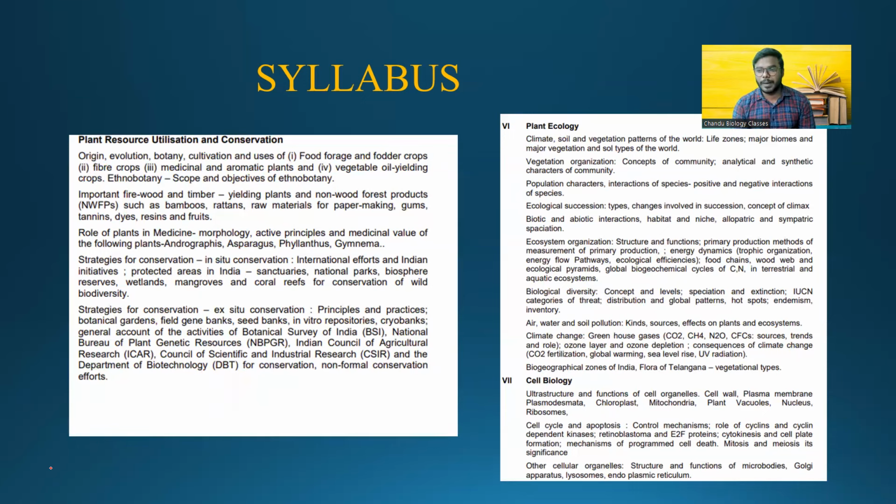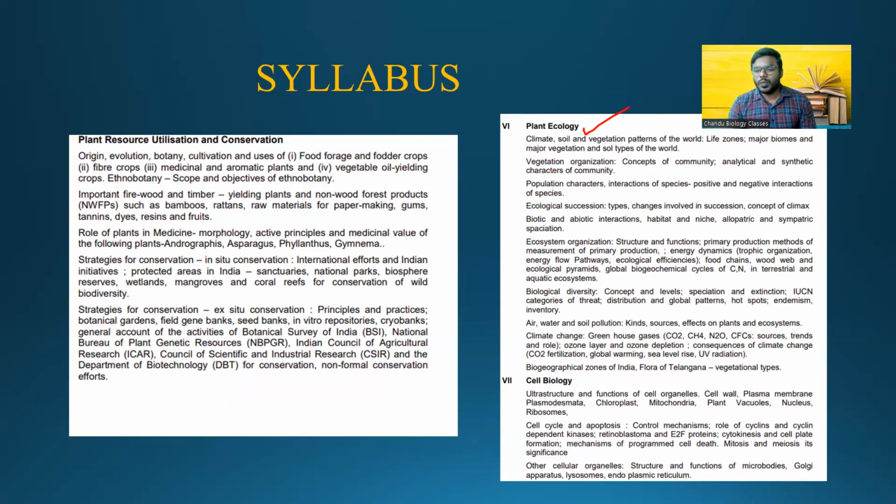When it comes to ecology, the chapter seems to be very easy. But you don't get very simple questions like the name of a pyramid. You don't get simple questions like the definition of ecological succession. You don't get a very simple question like which of the following pollutants is the major depleting chemical of air pollution. This kind of small question you never get. You will get questions with a little bit of depth.